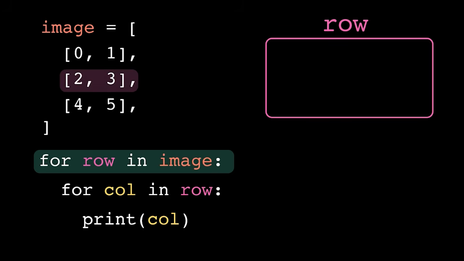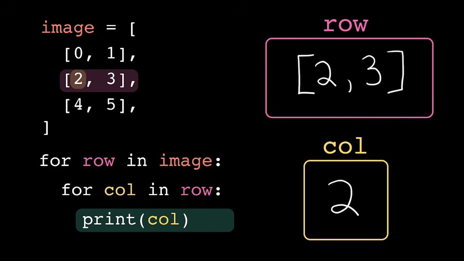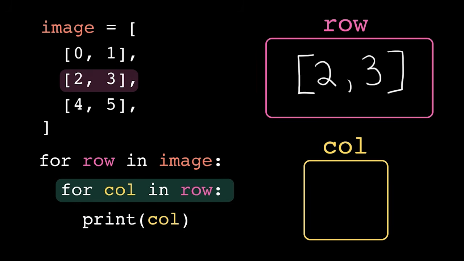Row now contains the next element of our 2D list, which is the inner list 2, 3. We enter the loop body again, and then we hit the inner for loop, which again iterates over the elements in row. So the first time we print 2, the second time we print 3, and now we're at the end of the list.